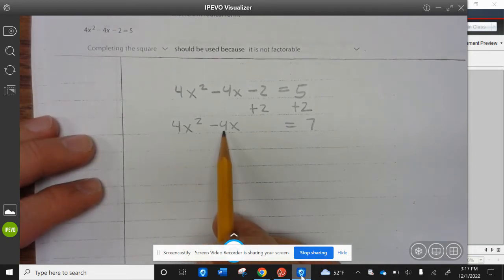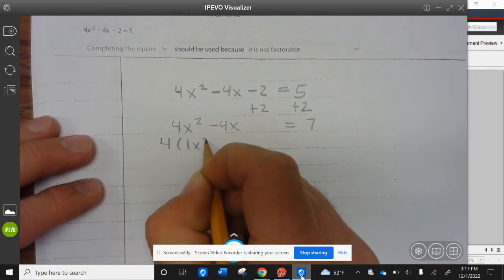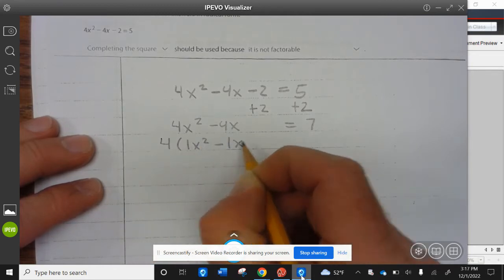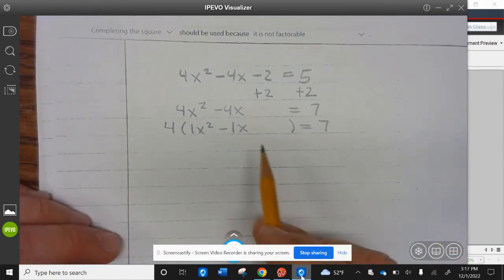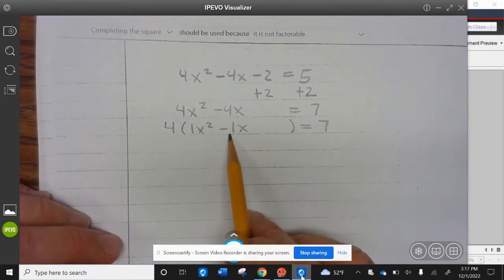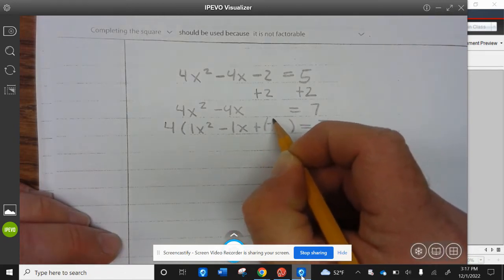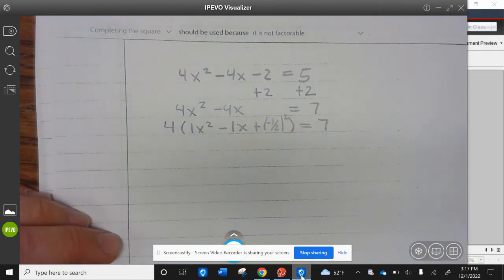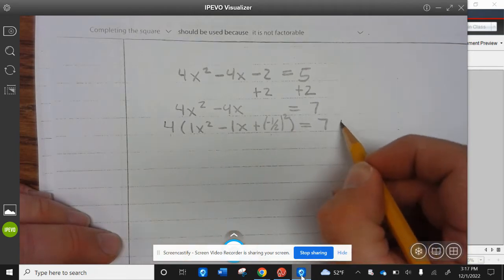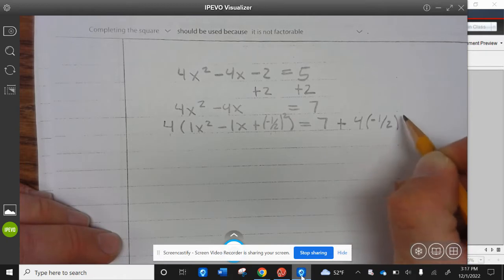Now we need to factor out a 4 first, which leaves 1x squared minus 1x equal to 7. Now to complete the square, we're going to divide this number by 2 and square it. So that's plus negative 1 divided by 2 squared. But if you add it to this side, you have to add to this side. But you're multiplying this by 4. So it's plus 4 times negative 1 divided by 2 squared.